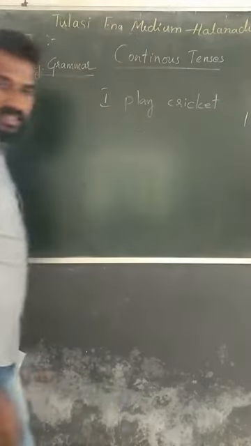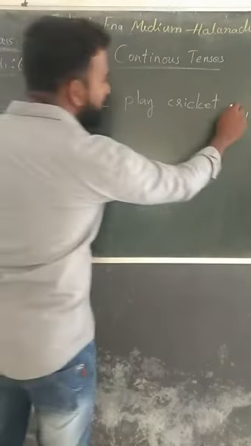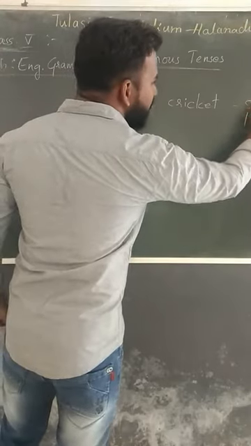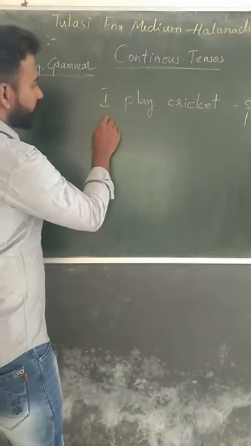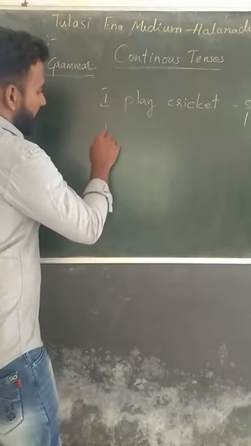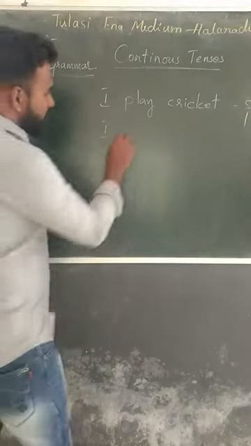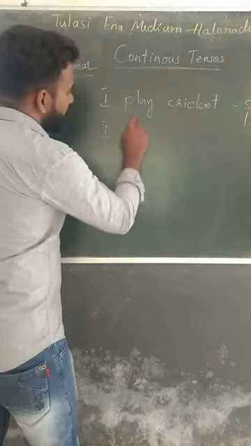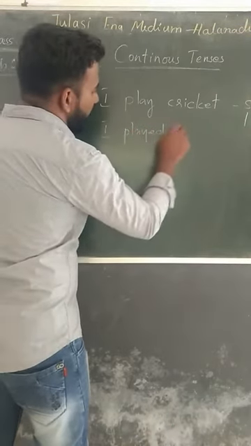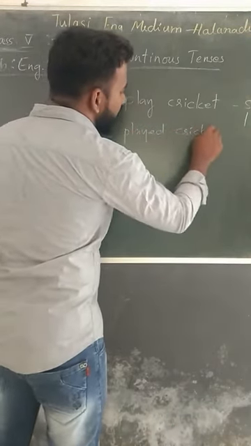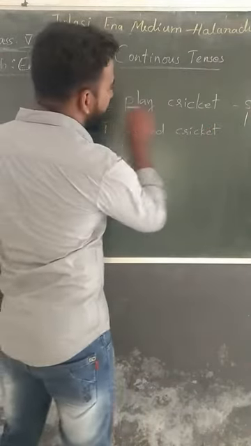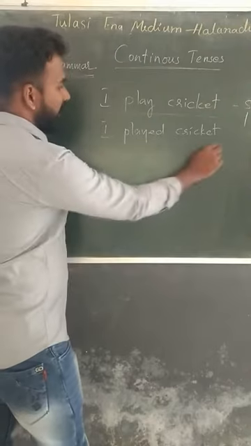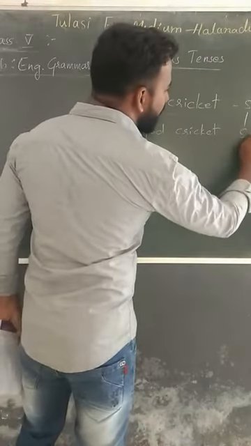I play cricket. This is simple present. I played cricket. This is simple past.